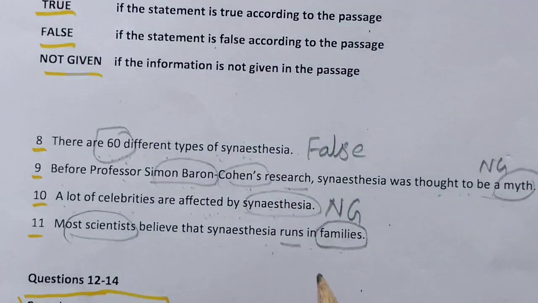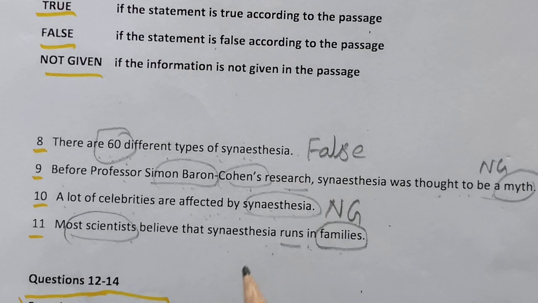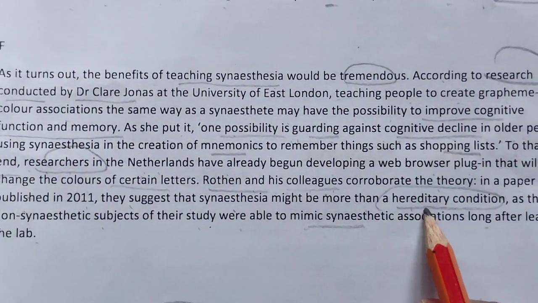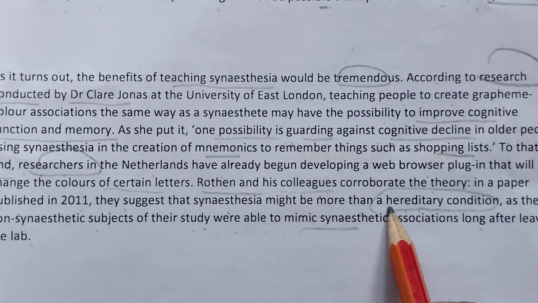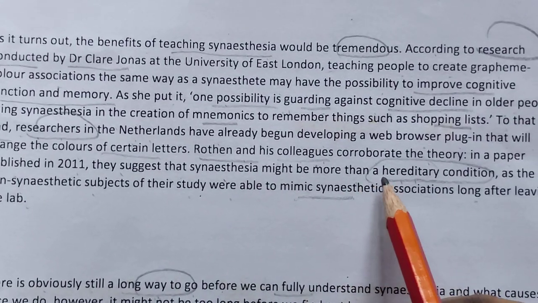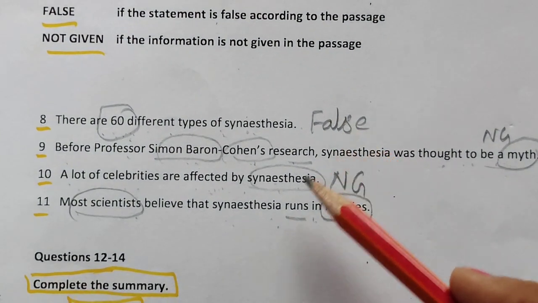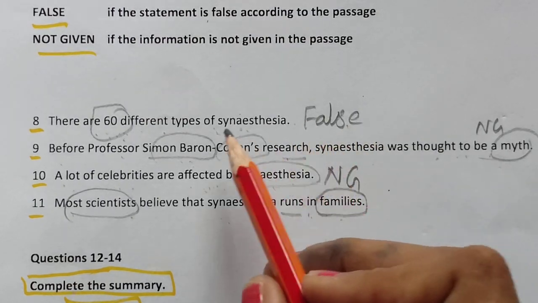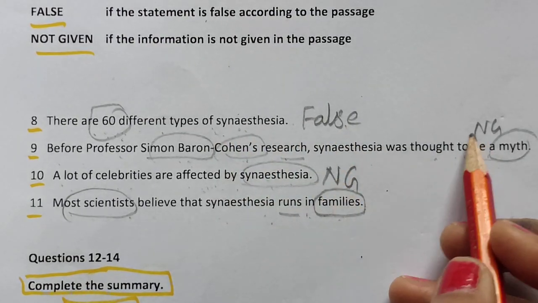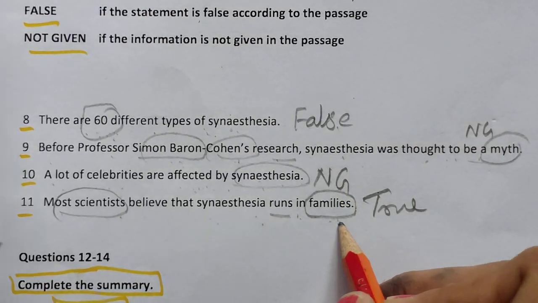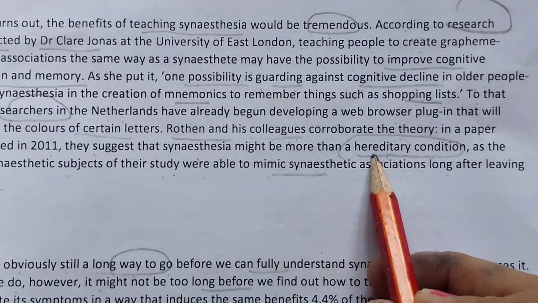So here also they are not talking about family. Believe that. Okay, so I think heredity comes from parents. So hereditary means, yeah, family, they are indirectly talking about. But some will say this is not given, but we can't put not given for everything. So at least one true will come. False we have selected very correctly, like we have got the location and all. Here also we have got not given. So here we can put true. Although we have not found family, I think hereditary is a family relation.